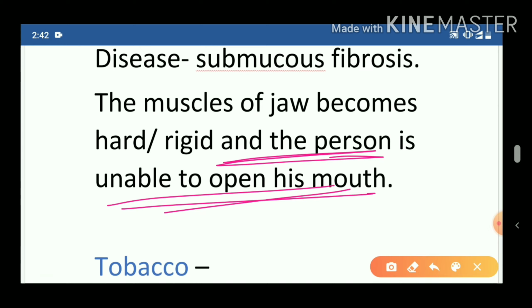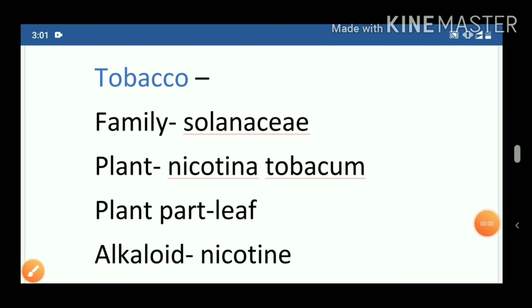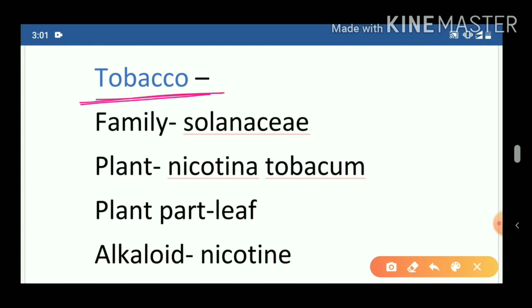So you have seen how gutka is prepared, and nowadays gutkas are found in packets. That's why they are easily available in the markets, and people and small children are using it very easily. Now the next topic is tobacco. It is also a toxic substance.